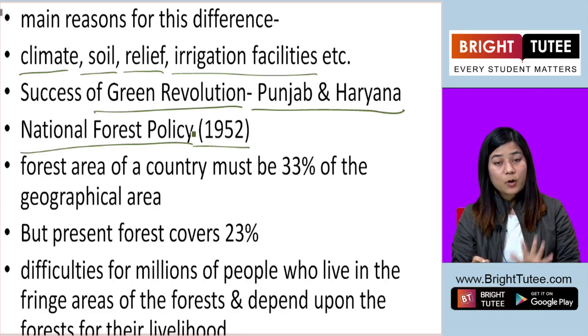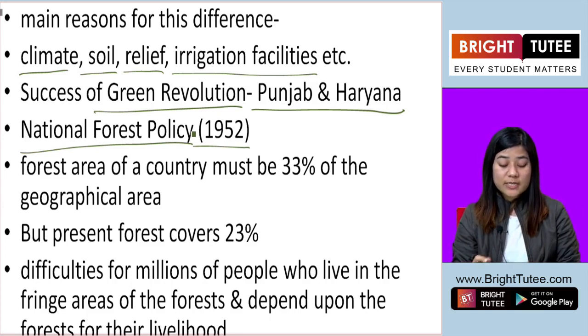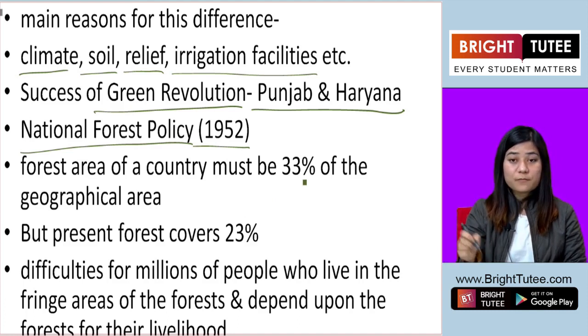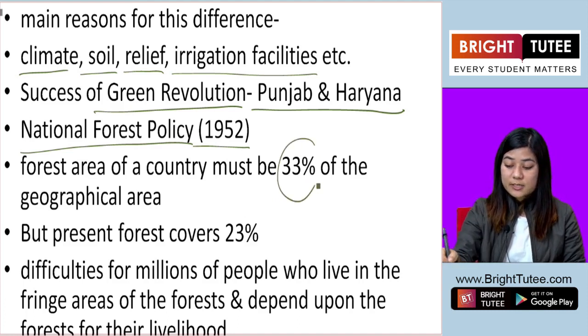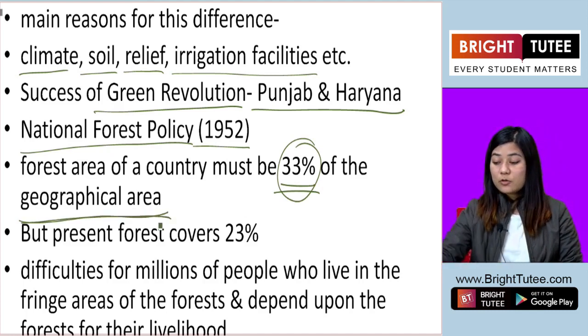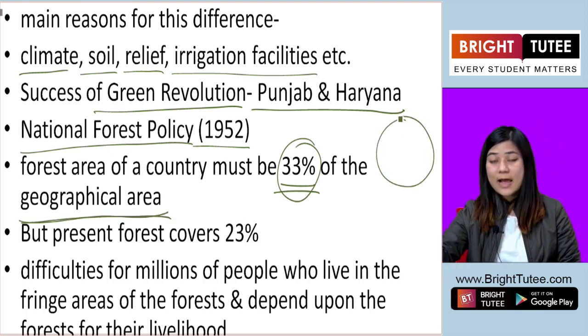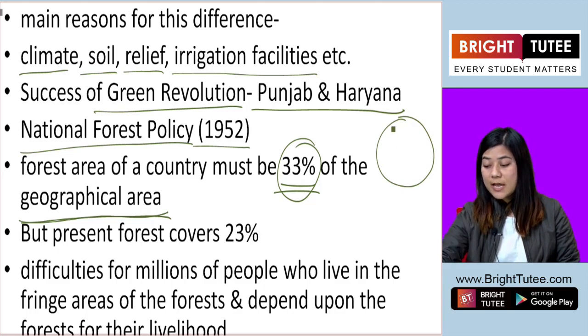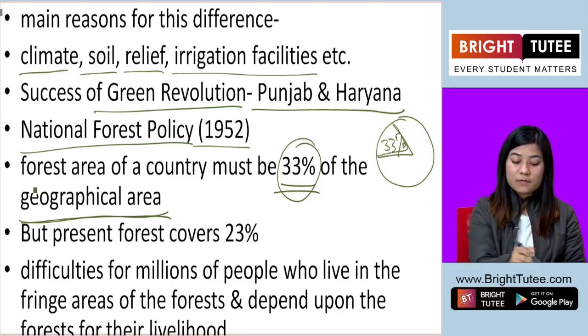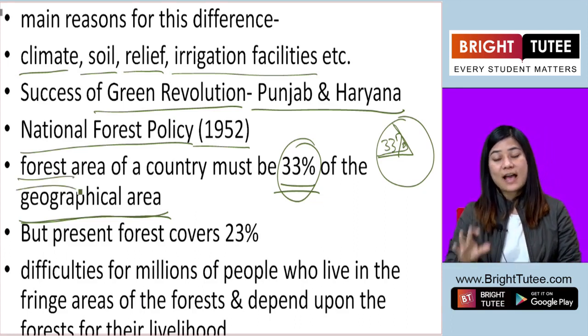In 1952, the National Forest Policy was brought out. According to this policy, a country must have its forest covering 33% of the country's geographical area. So 33% of the geographical area of the country should have forest.